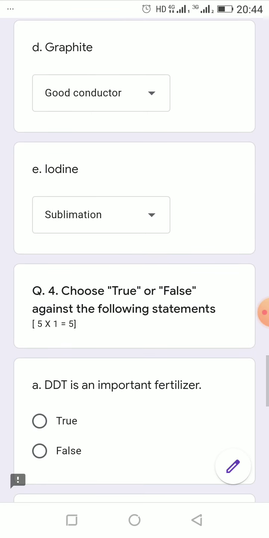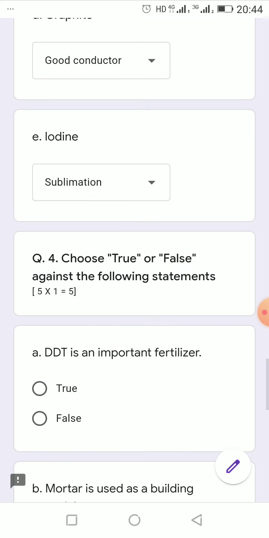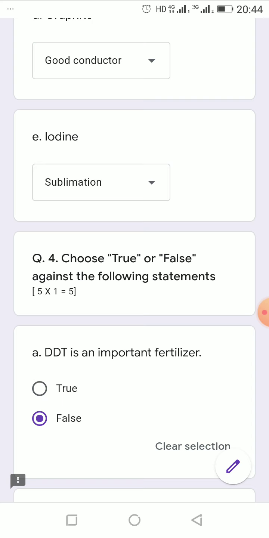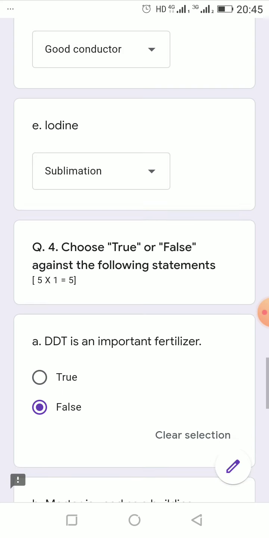Now choose true or false. DDT is an important fertilizer. No, this is false. DDT is not a fertilizer.